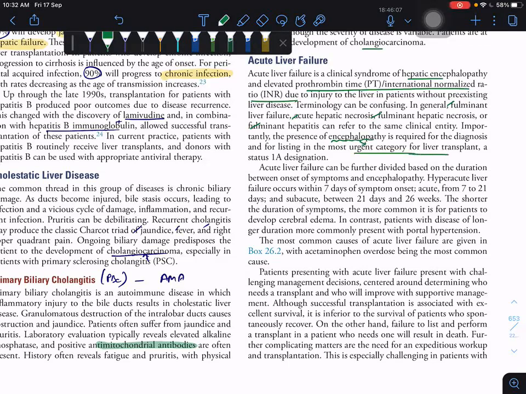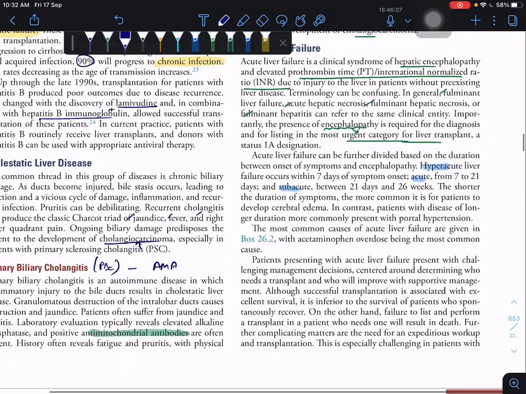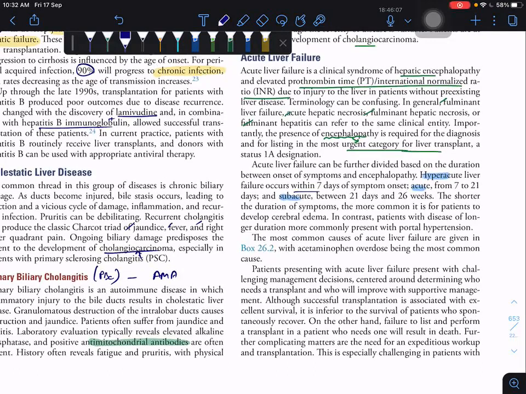Based upon the periodicity, we say it is hyperacute, acute and subacute. This is an MCQ. Hyperacute means within 7 days, acute means 7 to 21 days, subacute means 21 days to 26 weeks. So this is a very important part for MCQ. I'm telling you, hyperacute means within 1 week, acute means 1 week to 3 weeks, subacute means 3 weeks to 26 weeks. Okay, remember 26 weeks.